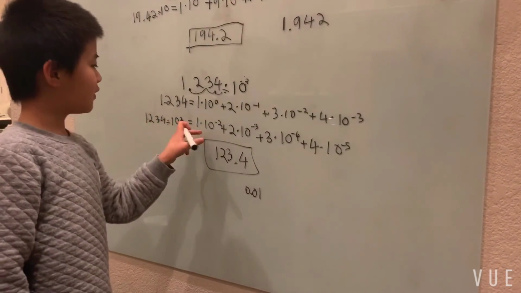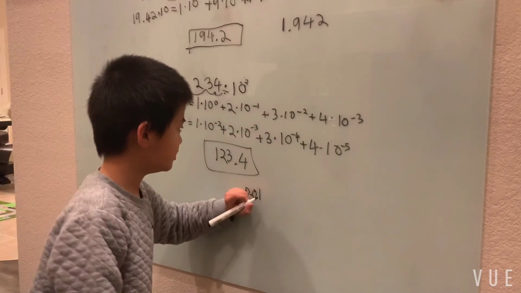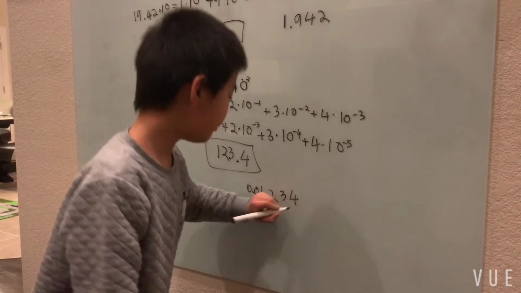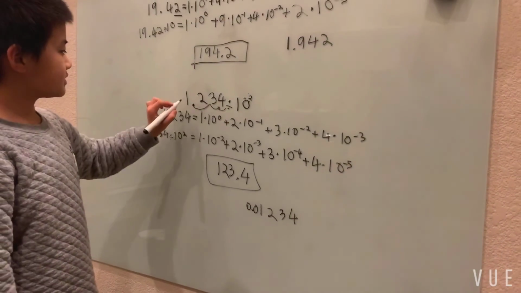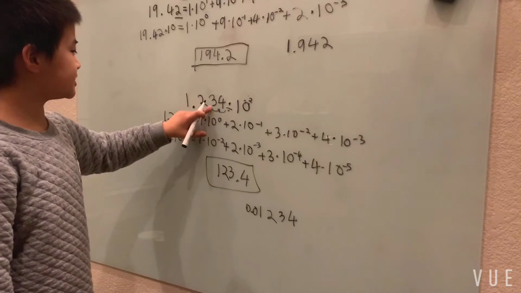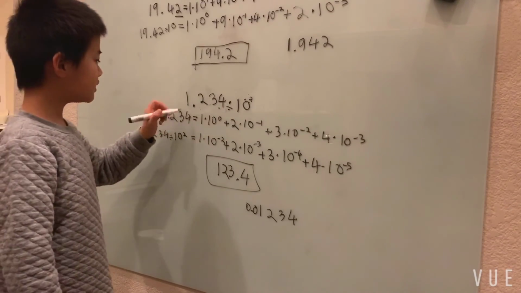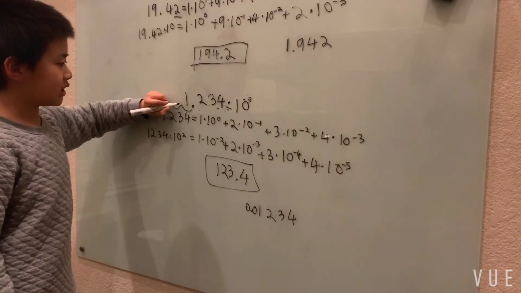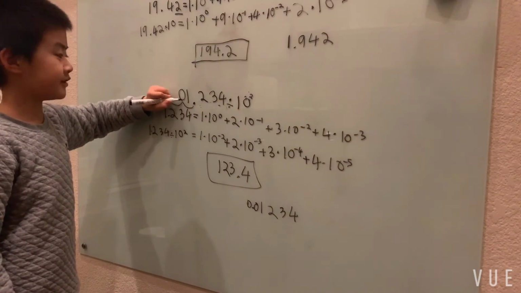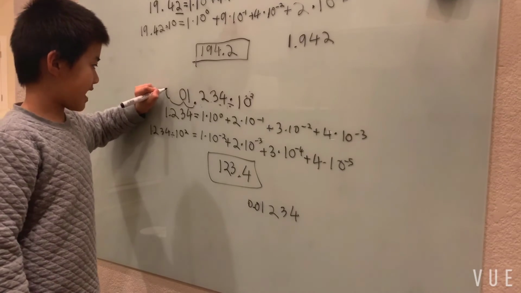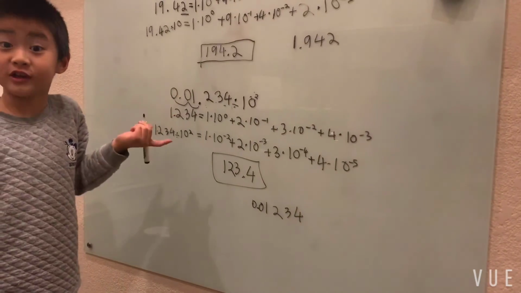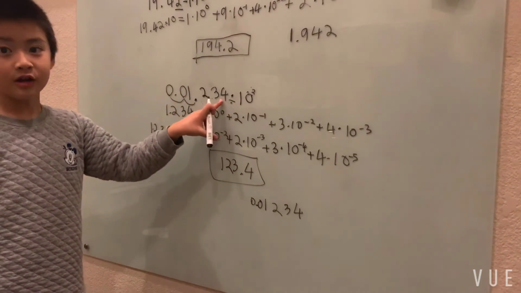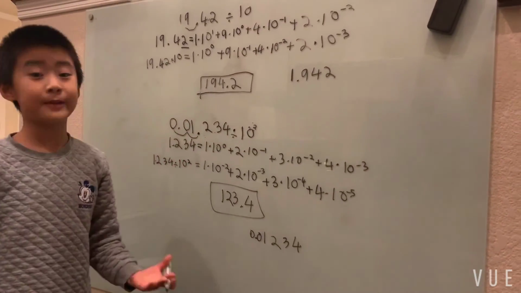So now we have 2, 3, 4. And look at this. I'm just moving our decimal point around. Just move it 2 spaces. But what happens on this point? Well, we just added a 0. And added a 0 and a point. So this is all we're teaching today. All we're teaching is multiplying and dividing by powers of 10.